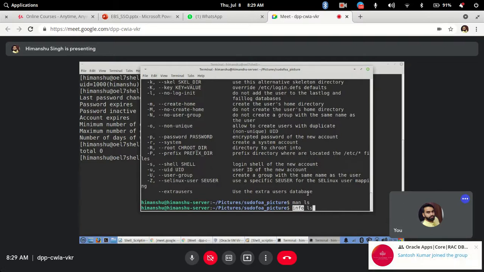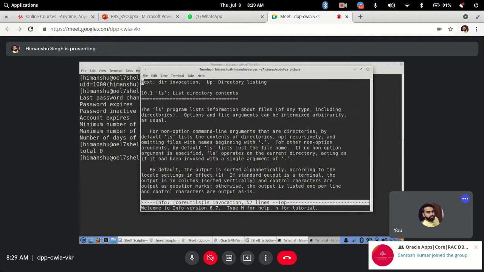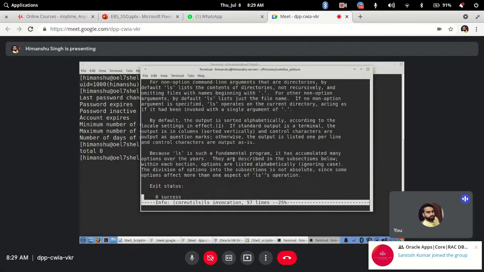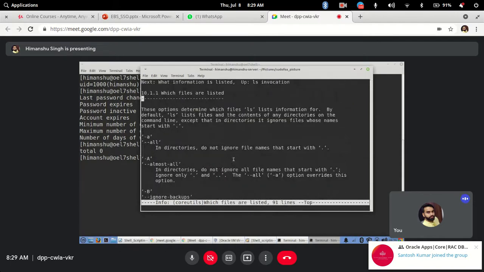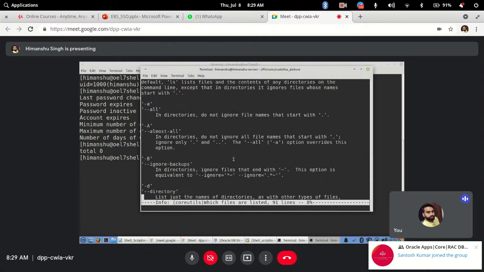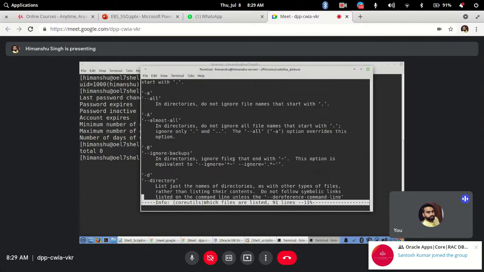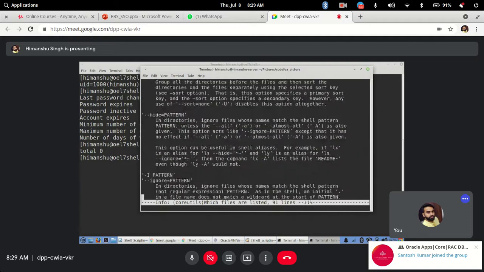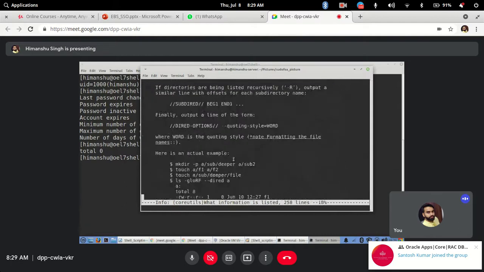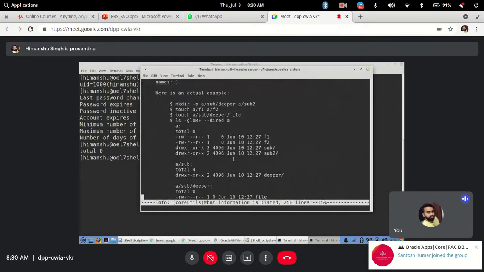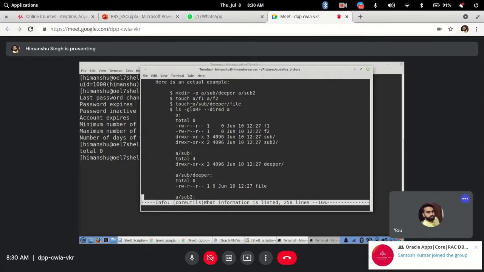So let's say info ls. You see, it will give you full details: how the command was written, what the command is, when it was written, everything in great detail. It has a lot of various options, which files will be listed and which files will not be listed. If you want to read more details of each file, it will display using the info command. So it's like a full book of that particular command. Clear? And it will show you examples also. If you see, examples are also available.